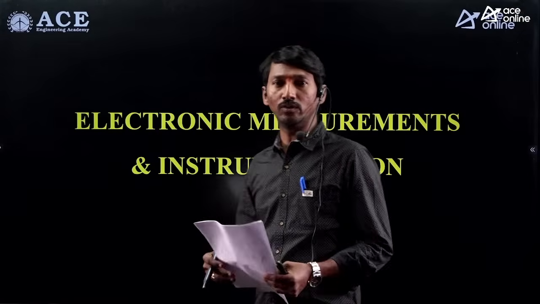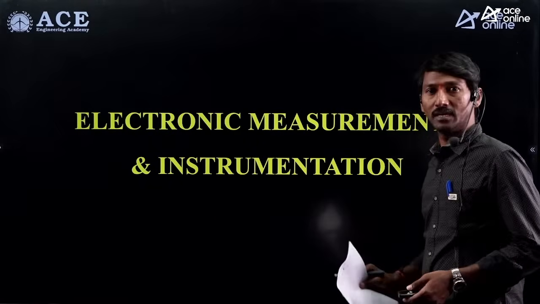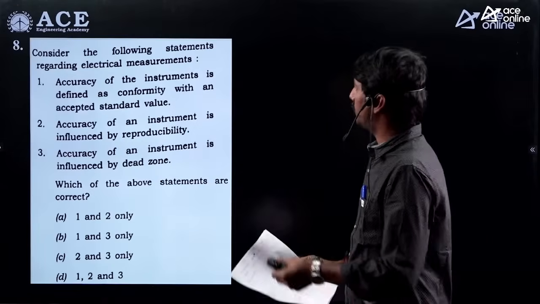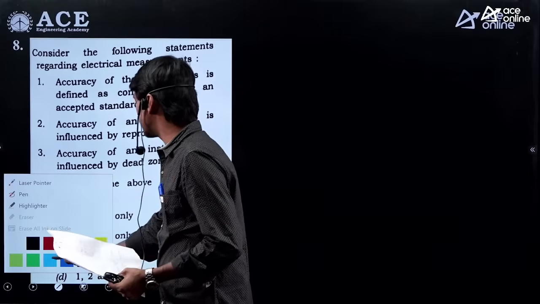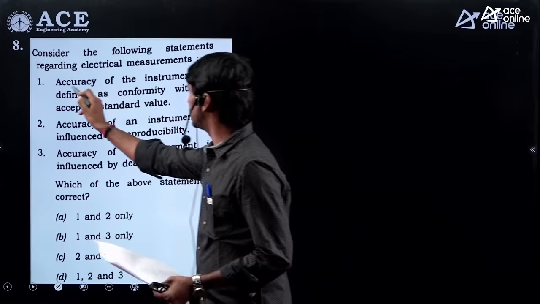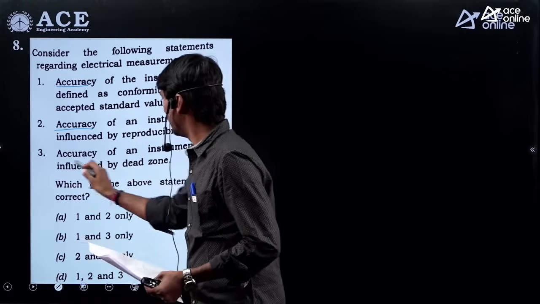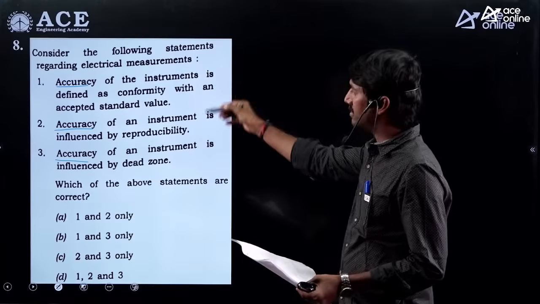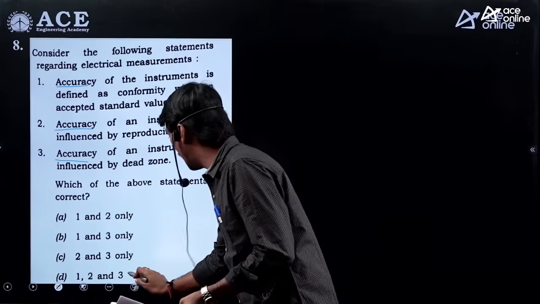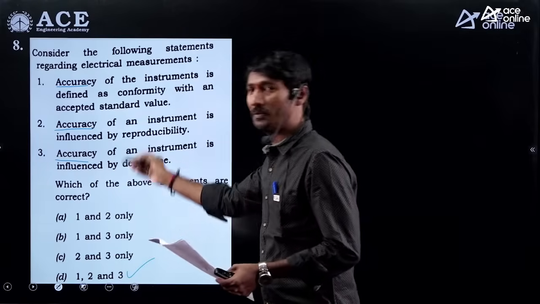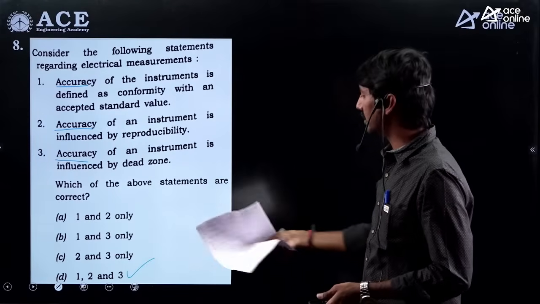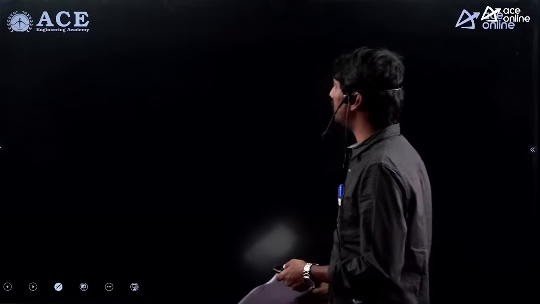Right, now I'm going to give the key of the questions from measurements as well as BW. The first question here is, consider the corresponding statements, and he is asking about accuracy. In every case, accuracy. If you see the definitions clearly, all statements are correct. So therefore, the option will be this. Right? All statements are correct. With respect to the given data, yes, all statements are correct. So therefore, 1, 2, 3 is the answer.